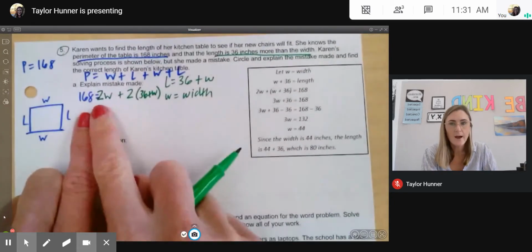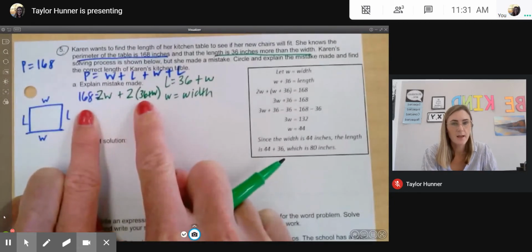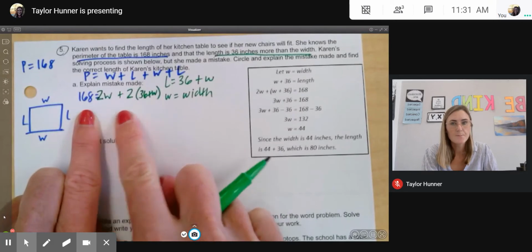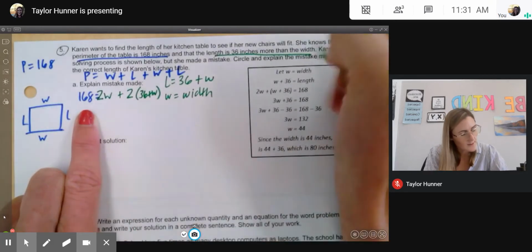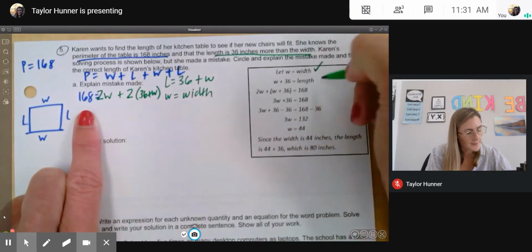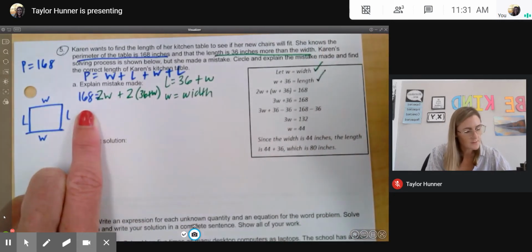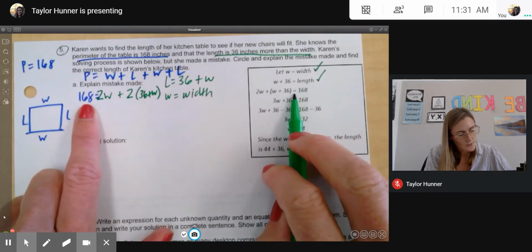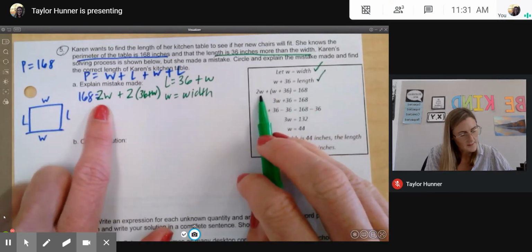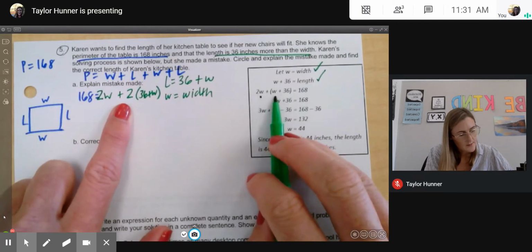Okay, so right now, I'm going to just check if my equation looks different from Karen's equation. So she said width is W. Cool, we did 2. The length is W plus 36. We did 2. 168 is equal to 2W plus W plus 36.